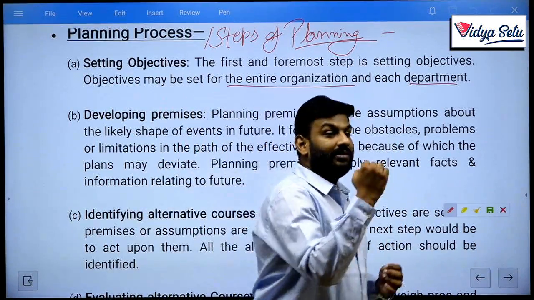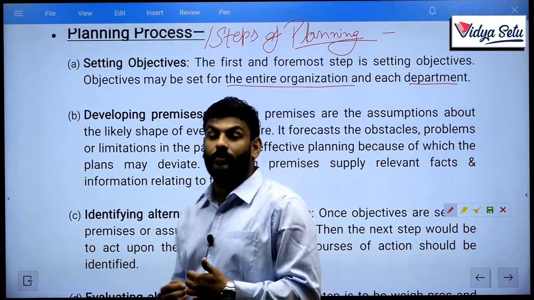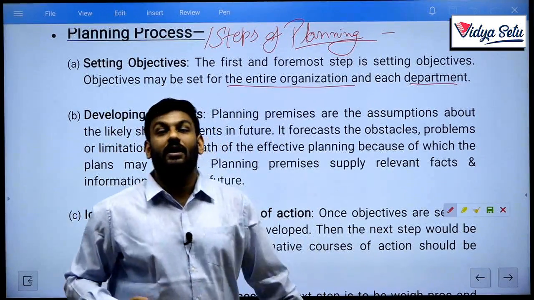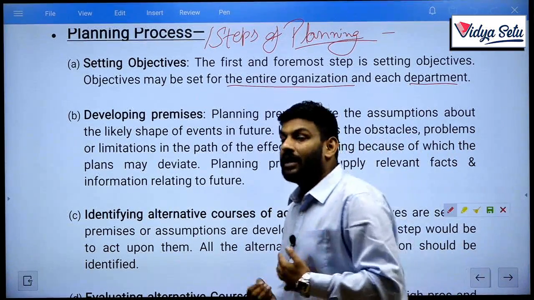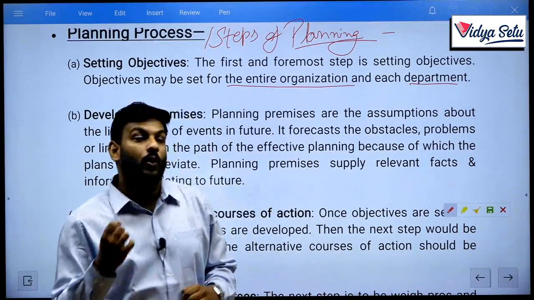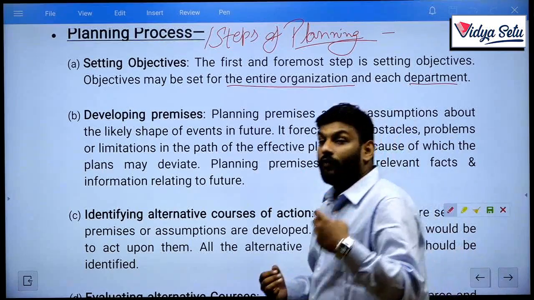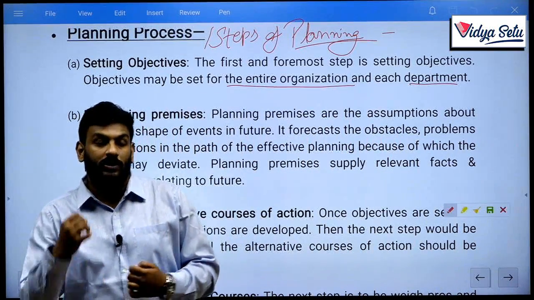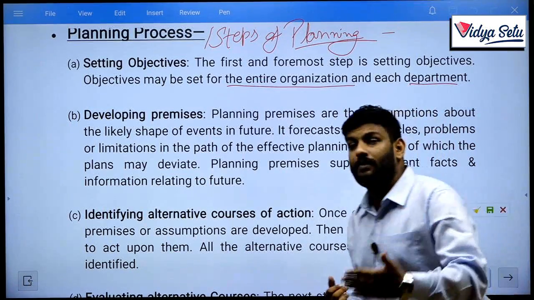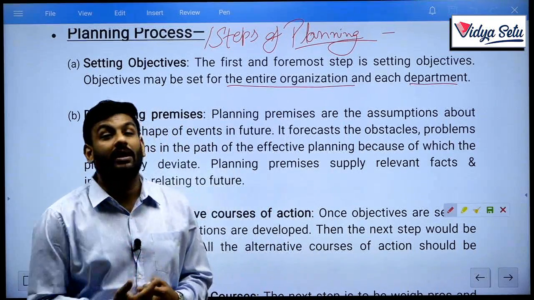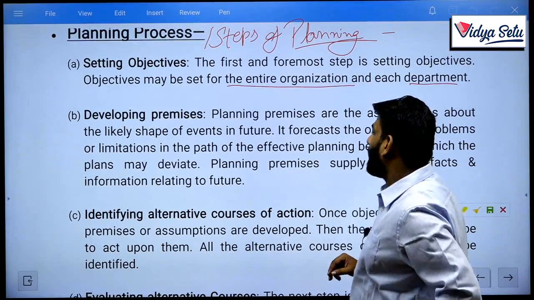Now, whenever this planning and strategy is discussed with the lower level or middle level management or departments, they need to decide how they will manage all the resources and how they can use the best resources, which person is allowed, who is the best person, and how much time is required. So they are required to plan for that particular 10 days only. That's why each and every objective should first be set by the organization as well as the department to create a plan. Clear?